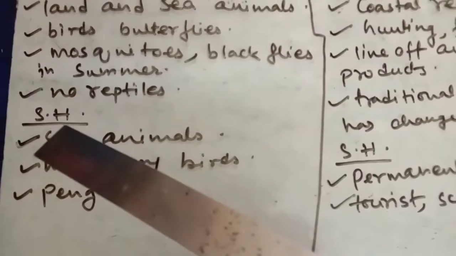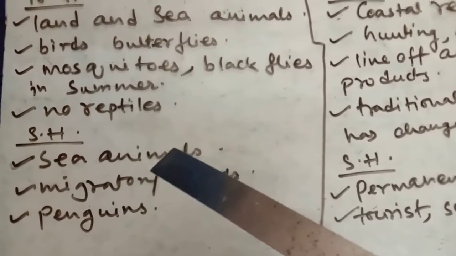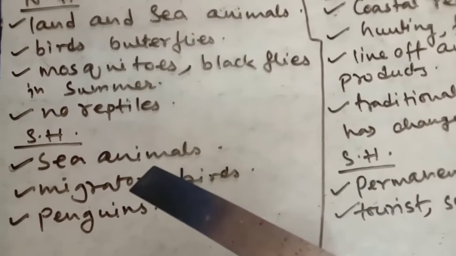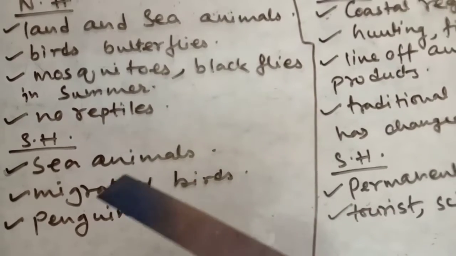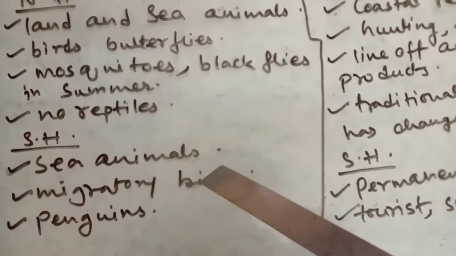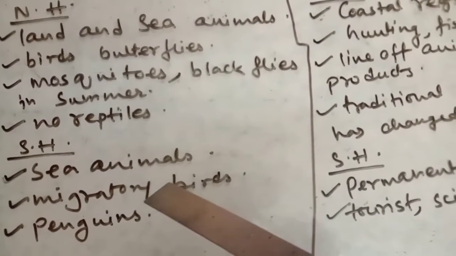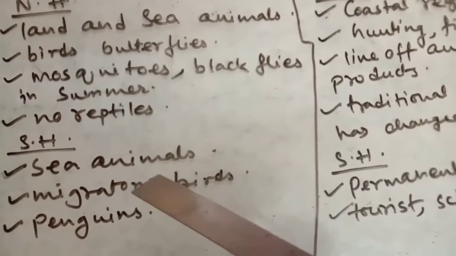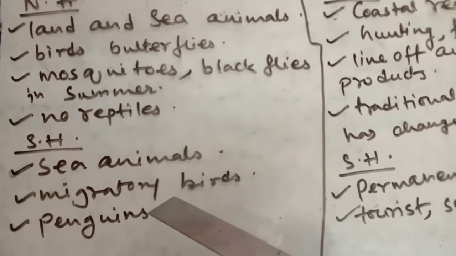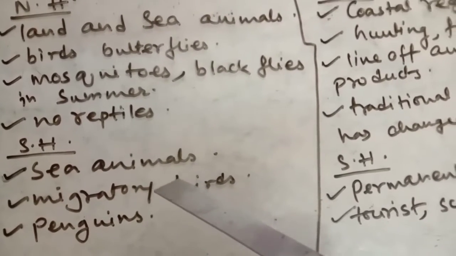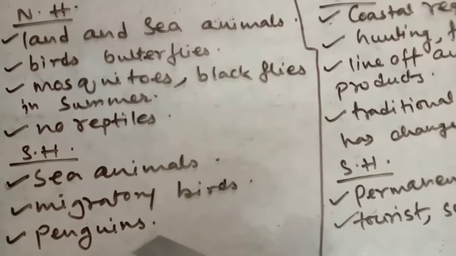Now come to the southern hemisphere. The first one I have written is sea animals. Sea animals means elephant seals and different kinds of whales. Different types of migratory birds are also there, because it is extremely cold here throughout the year, though the winter time is colder than the summer season.